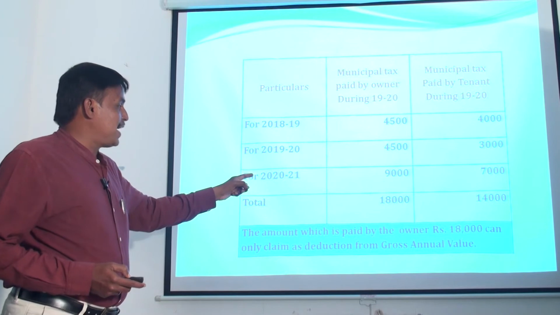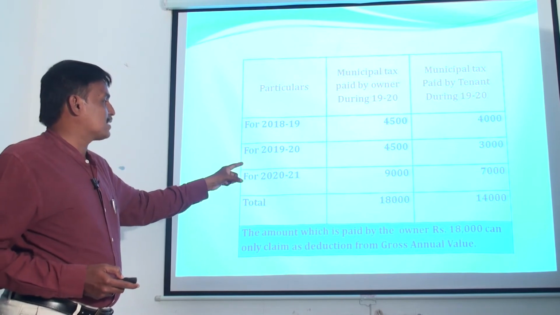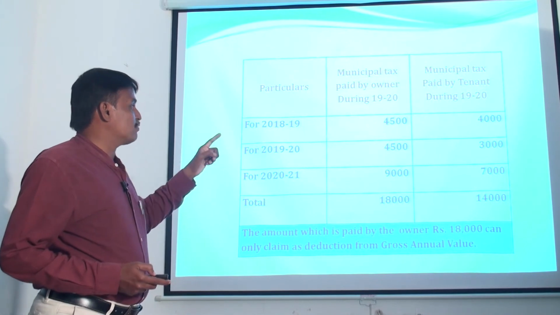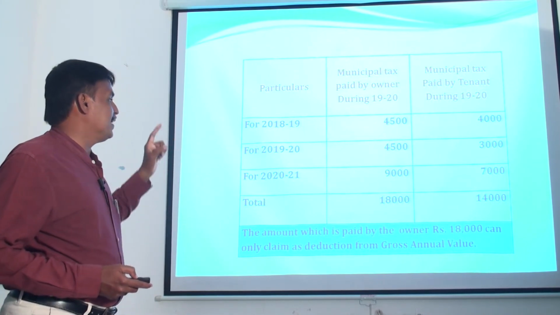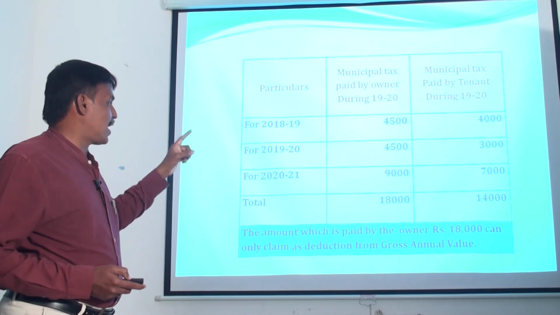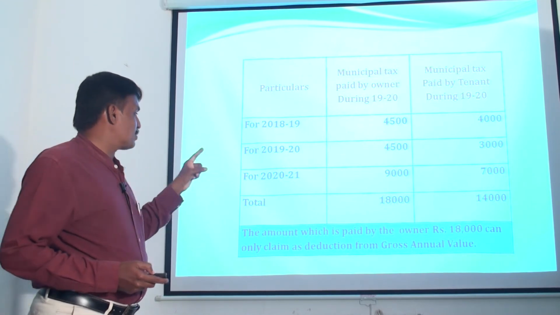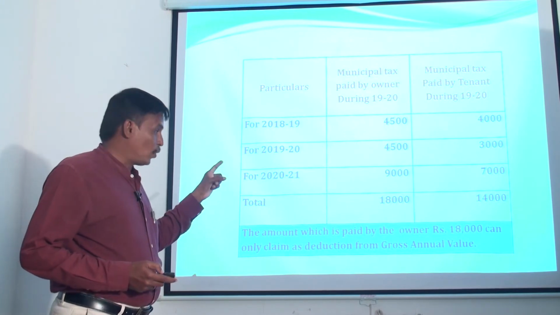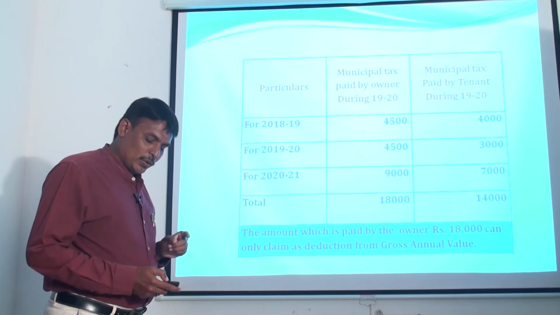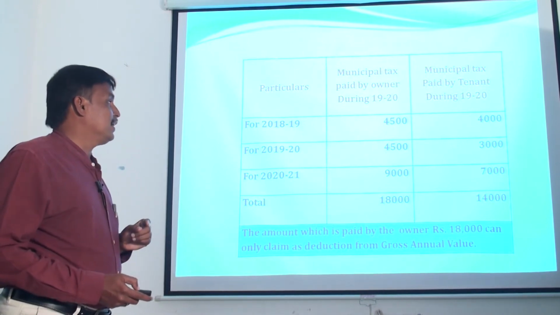Here he paid 18,000 totally as municipal tax. Out of 18,000, rupees 4,500 is for the year 18-19, rupees 4,500 for the year 2019-20 and 9,000 for the year 2020-21. But he paid rupees 18,000 during the previous year 2019-20.